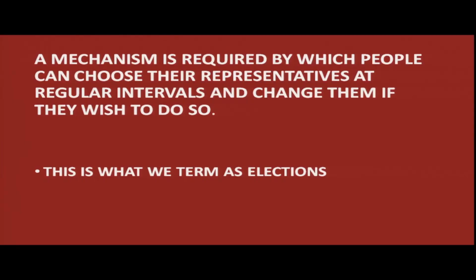Therefore, a mechanism is required by which people can choose their representatives at regular intervals and change them if they wish to do so. So, this mechanism is what we term as election.